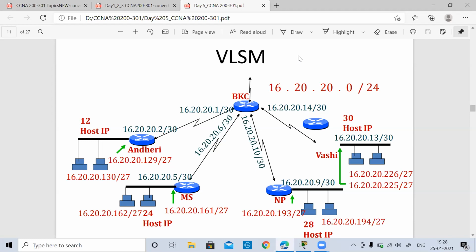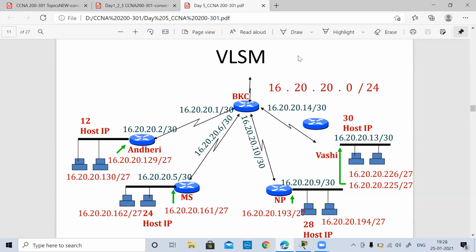Ma'am, on the other router, instead of having a serial link connection, if we have a straight cable connection, will we be doing the same variable length subnet mask again? See, variable subnet masking can be done for any case, not only for a serial link environment. If I have a requirement of only 12 hosts, or only 5 hosts in any of these networks, I can again go for variable length subnetting.